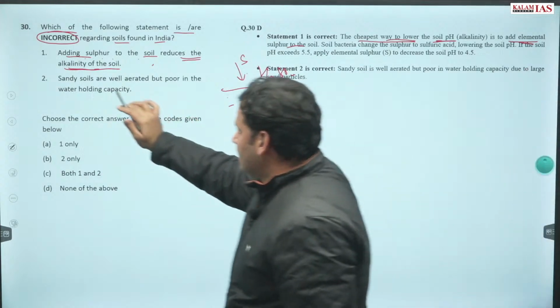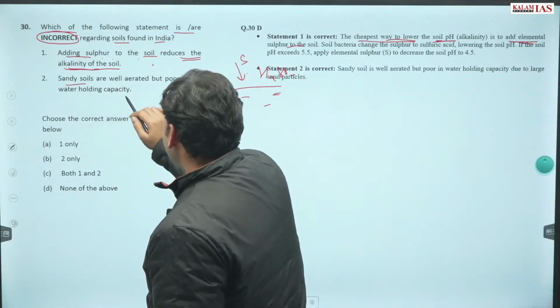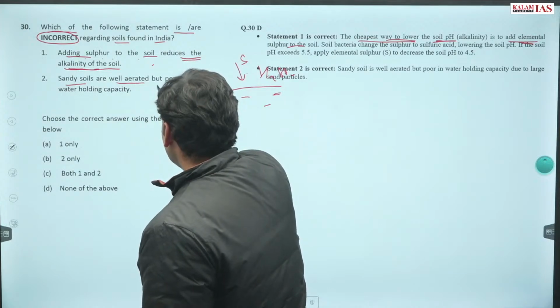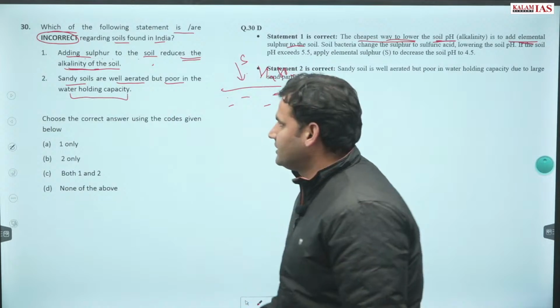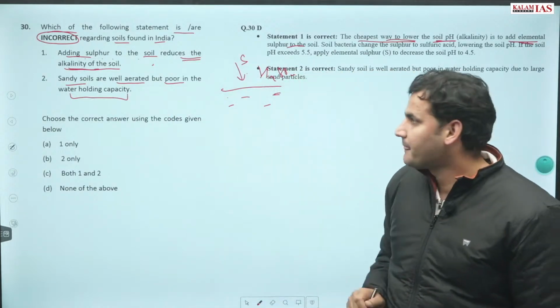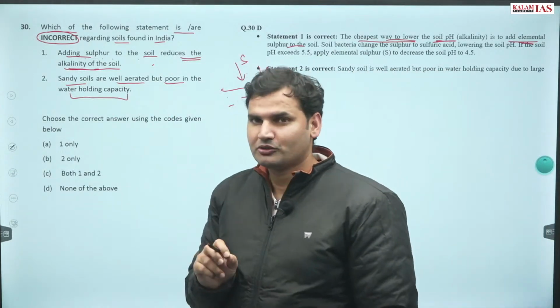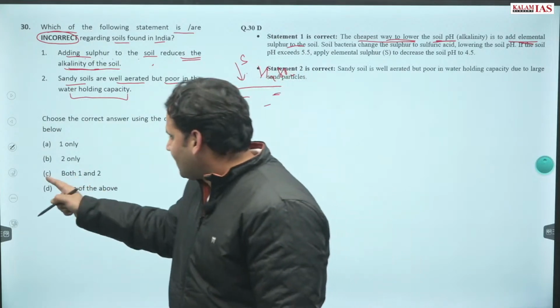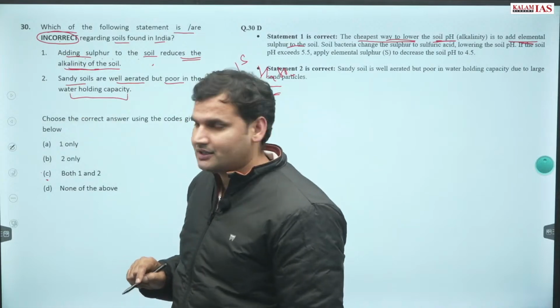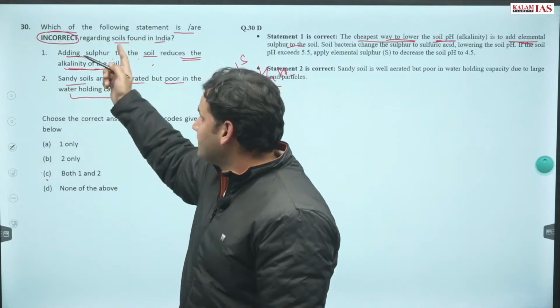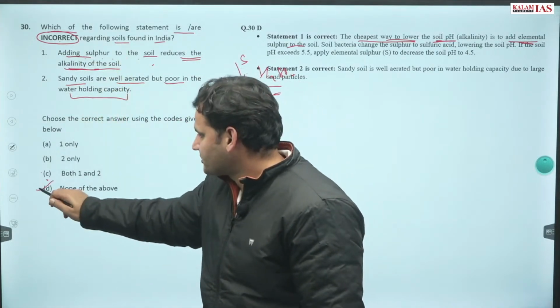Then, sandy soils are well aerated but poor in water holding capacity. Yes, this is true. So both the statements given over here are true, but you should not mark option C because these are incorrectly given. Answer is option D.